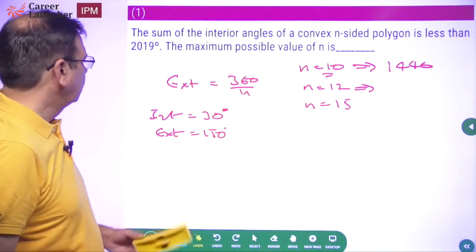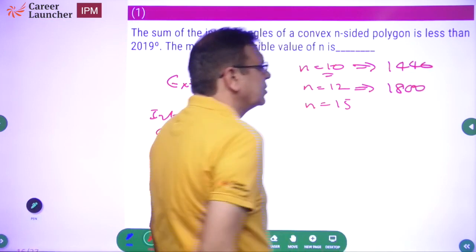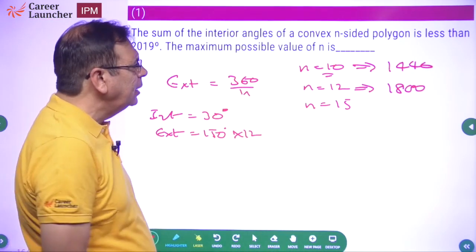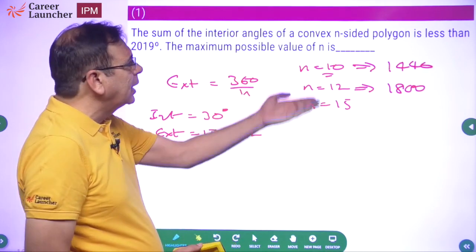Okay. 150 into 12. Yes, 1800. I was writing correctly. I don't know why I changed. So, sum of interior angles will be 150 into 12, 1800. This tells you the answer has to be 13 because one more and you will cross.